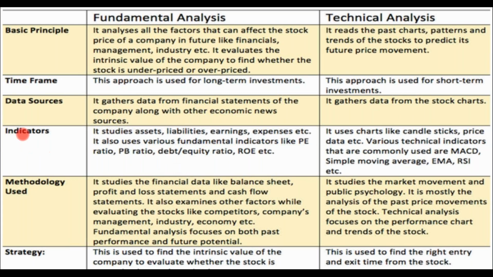Coming to the indicator part, for fundamental analysis, we generally look for assets and liabilities. We always check these points. We always look for expenses of the company, earnings of that company, and we will be looking for the price to book value ratio. There is also the debt to equity ratio. These are ratio analyses of a particular company, and then we will be judging how this stock is going to behave in future, that this stock is underpriced or this stock is overpriced.